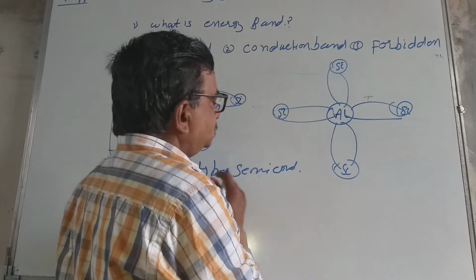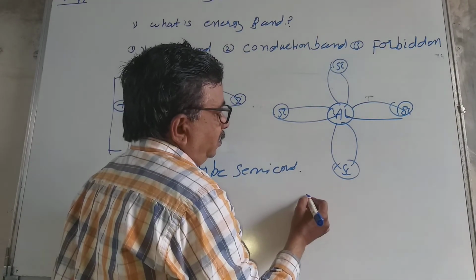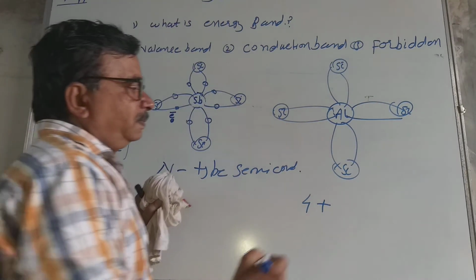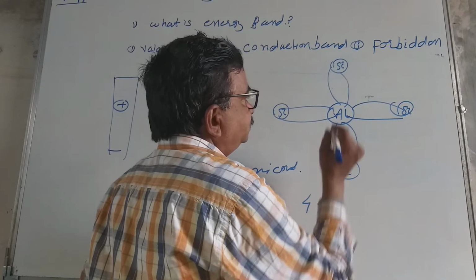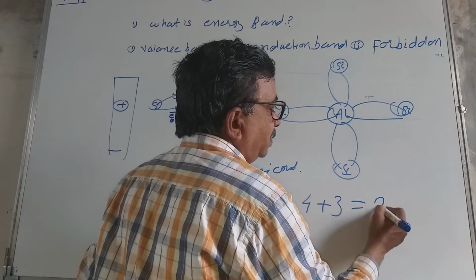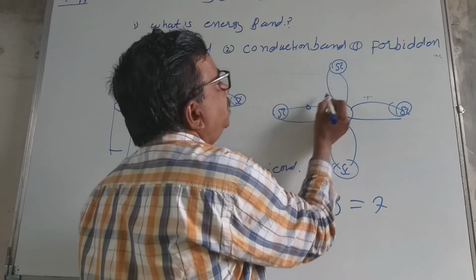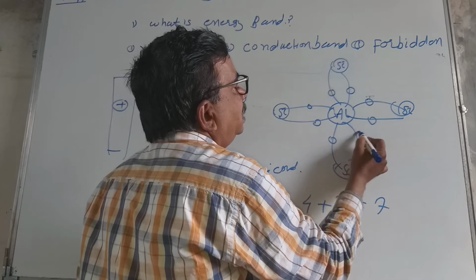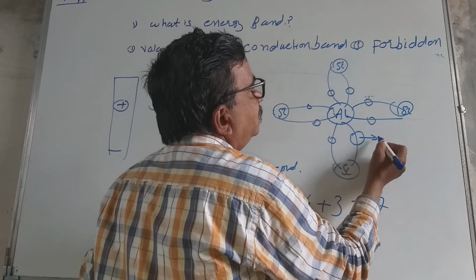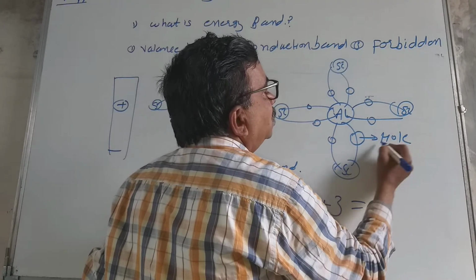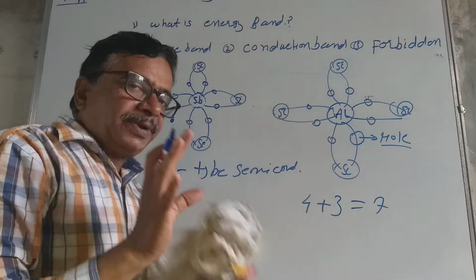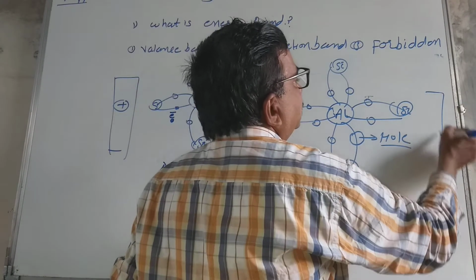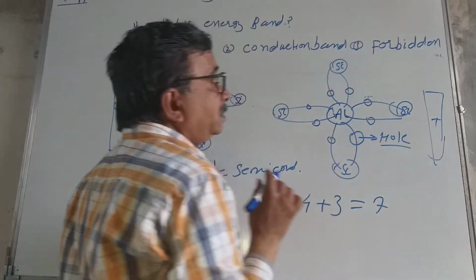So in this semiconductor, 4 electrons of the silicon plus 3 electrons of the aluminum, we get 7 electrons. Now 1, 2, 3, 4, 5, 6, 7, and for this there is no electron, this is called a HOLE. Now deficiency of electron takes place in this material, and when the electric field is applied positive, then what happens?